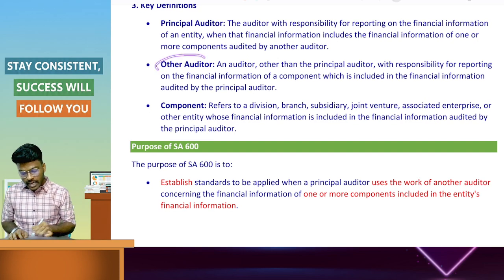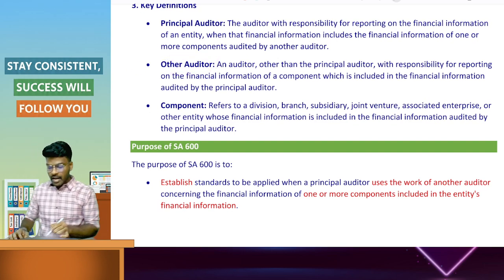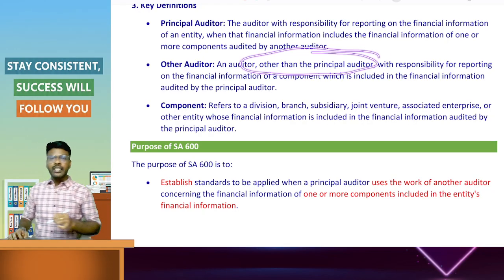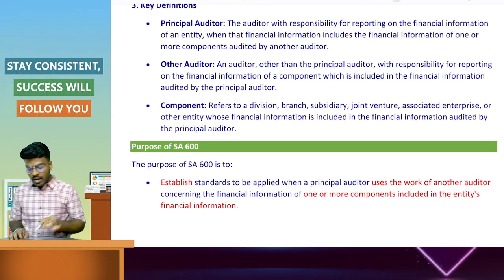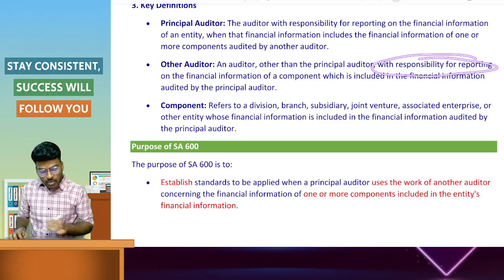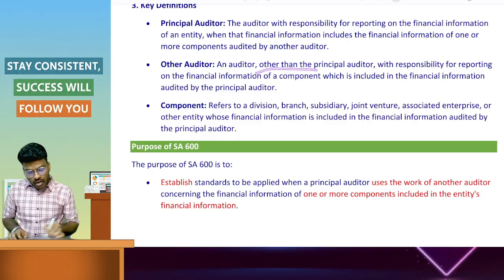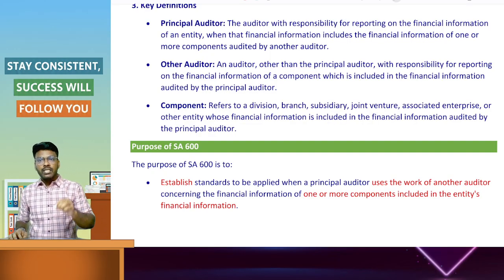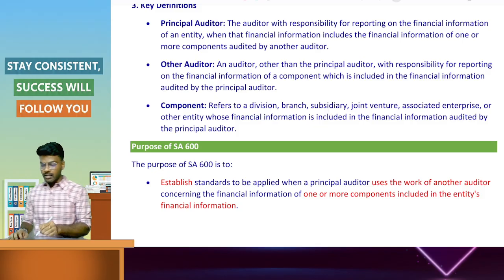First is the other auditor. The definition is very simple. Anyone other than the principal auditor is known as the other auditor. The one who has the responsibility to report on the component's financial statement is known as the other auditor.